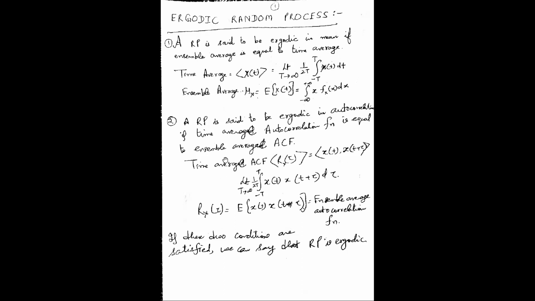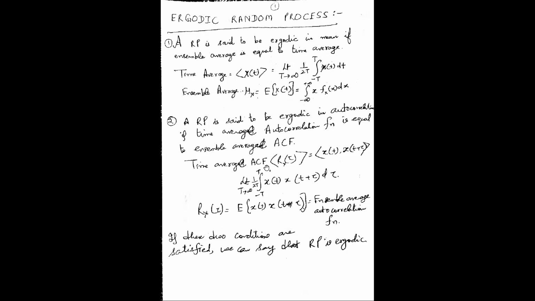And what is the second condition? A random process is said to be ergodic in autocorrelation if the time average autocorrelation function is equal to the ensemble average autocorrelation function. Now, what is the ensemble average autocorrelation function? We know that, we have studied it. Rx(tau) is equal to the expected value of x(t) into x(t plus tau). This is the ensemble expected value of the autocorrelation function, given by x(t) into x(t plus tau).